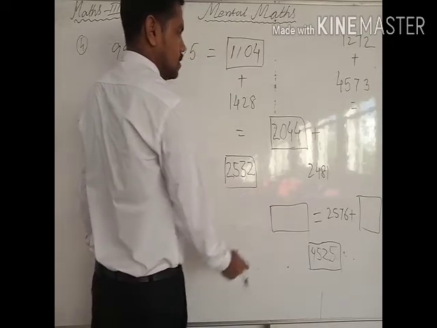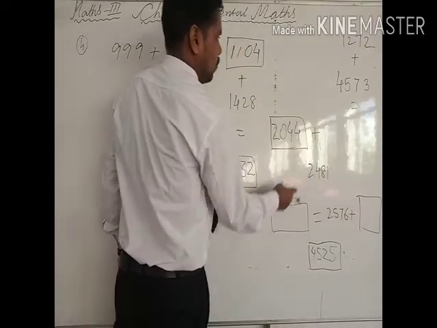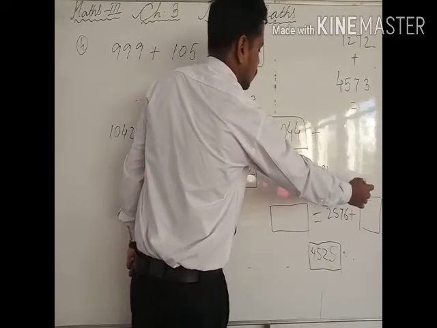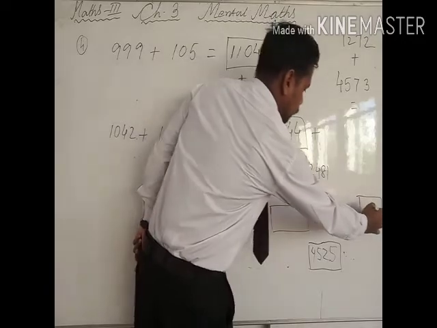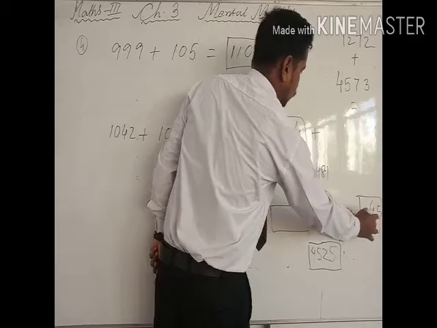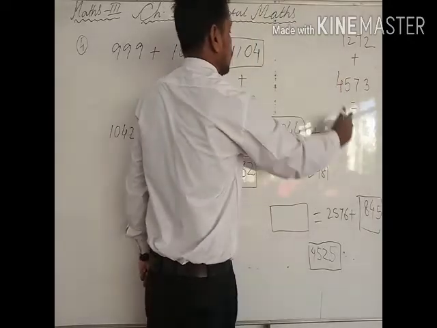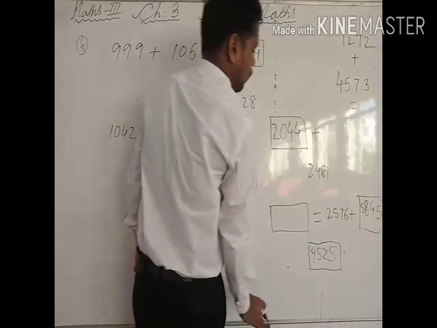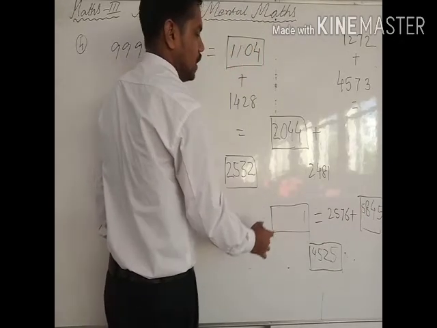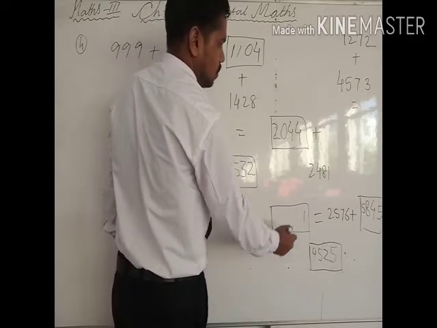Now this one, you can see the sum of these two. The sum of these two you can only find when you find the sum of these two. So the sum of these two will be 3 plus 2 is 5. So 5. 7 plus 7 is 14, 4, 1 carry. 5 plus 2 is 7, plus 1 is 8. 4 plus 1 is 5. So 5, 8, 4, 5. So 5, 8, 4, 5 plus this now. So 6 plus 5 is 11, 1 carry. 7 plus 4 is 11, plus 1 is 12.